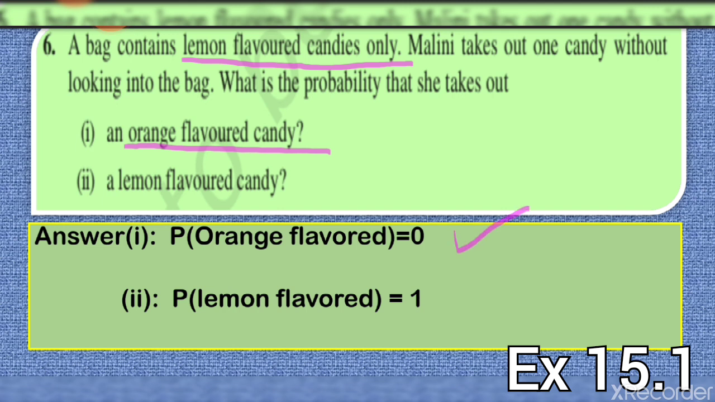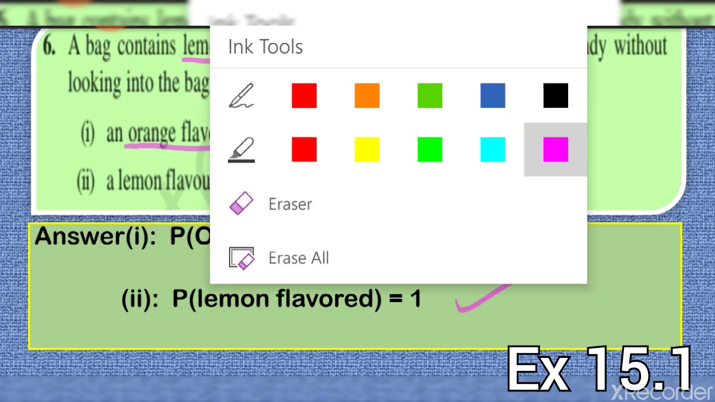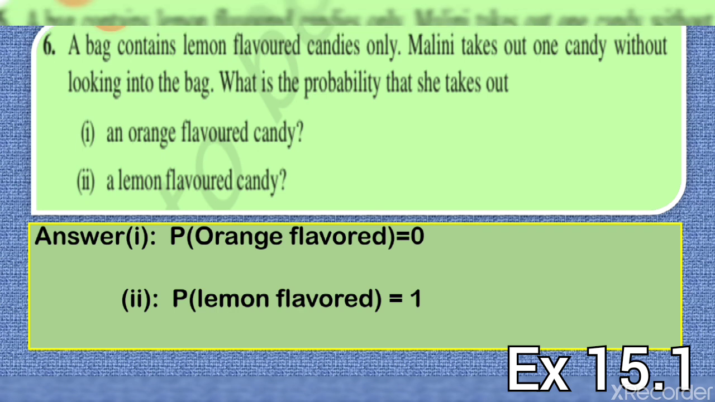Second part, a lemon flavored candy. Since all the candies are of lemon flavor, therefore it's a sure event. So its probability is 1. Now after this we'll move to question number 7.